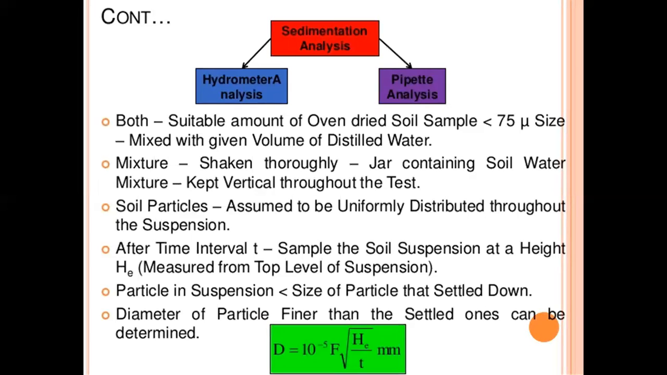So sedimentation analysis, hydrometer analysis and pipette analysis, are the two methods classified in sedimentation analysis. In both, a suitable amount of oven-dried soil sample, less than 75 micron size, is mixed with a given volume of distilled water. This analysis mainly depends upon Stokes law.